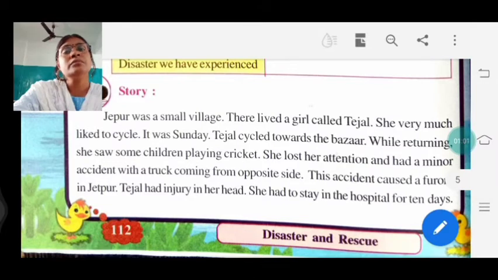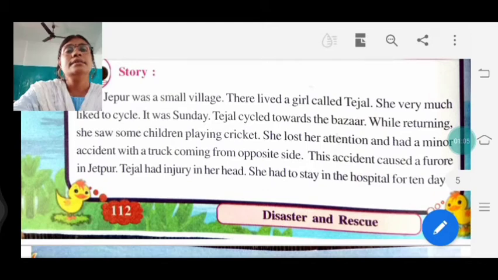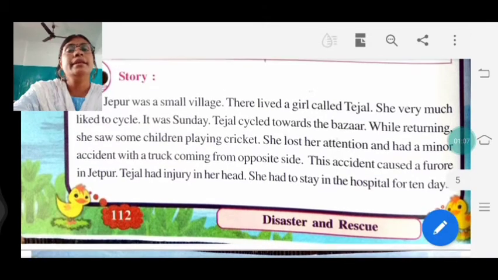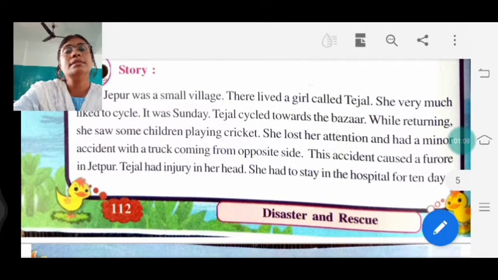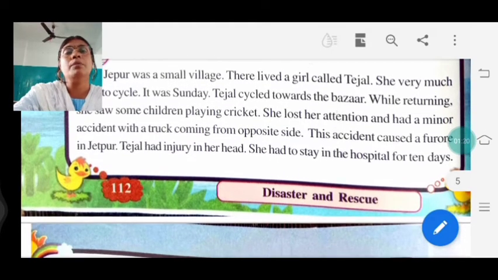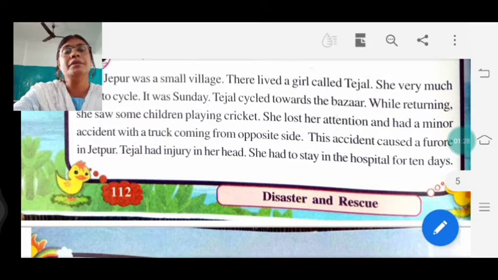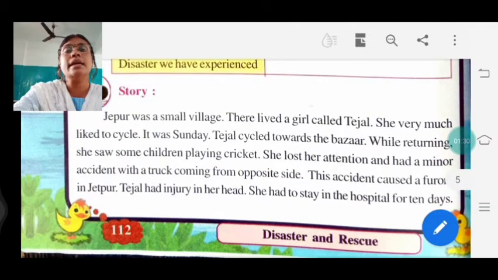Now one more story is there. Jaipur was a small village. There lived a girl called Tejal. She liked to cycle very much. It was Sunday. Tejal cycled towards the bazaar. While returning, she saw some children playing cricket. She lost her attention and had a minor accident with a truck coming from the opposite side. This accident caused a furor in Jaipur. Tejal had an injury in her head. She had to stay in the hospital for 10 days. So this is an accident.